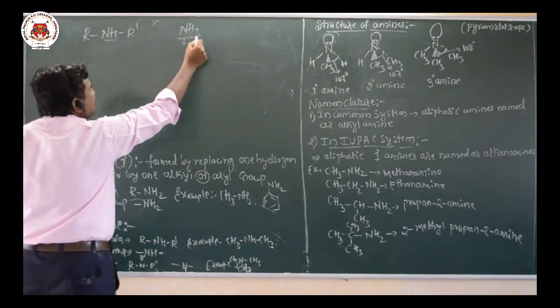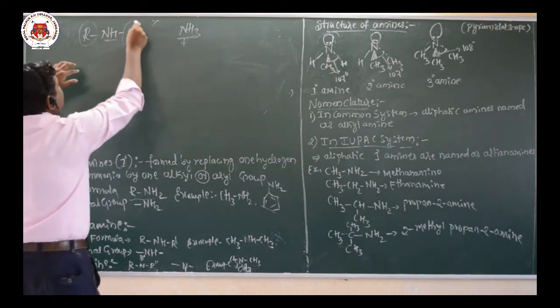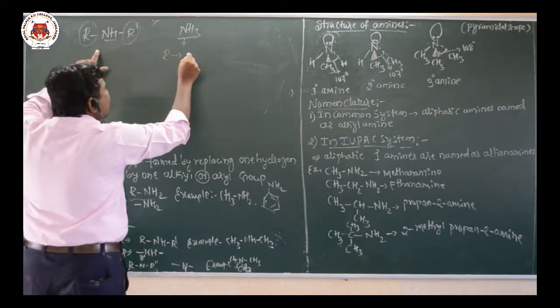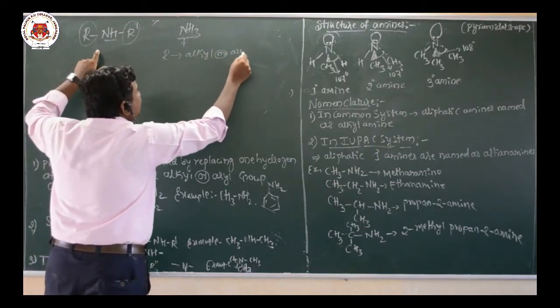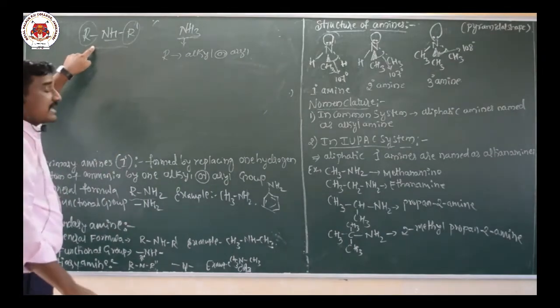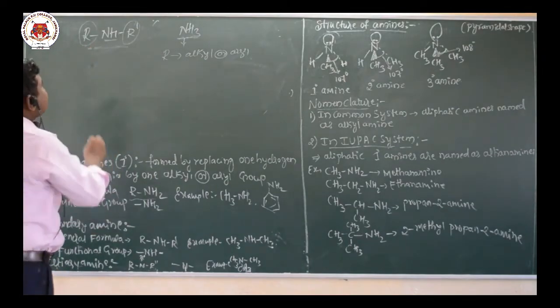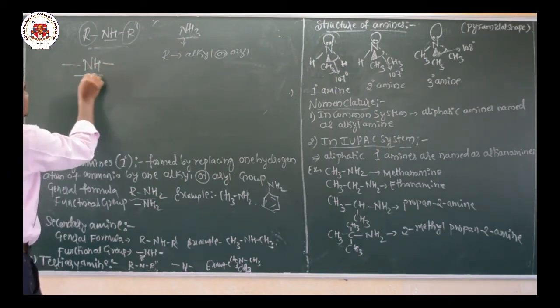After removing two hydrogens, it becomes NH, with substitution of two alkyl or aryl groups. R means the R group, either an alkyl or aryl group. So this is the general formula and the functional group for the secondary amine.